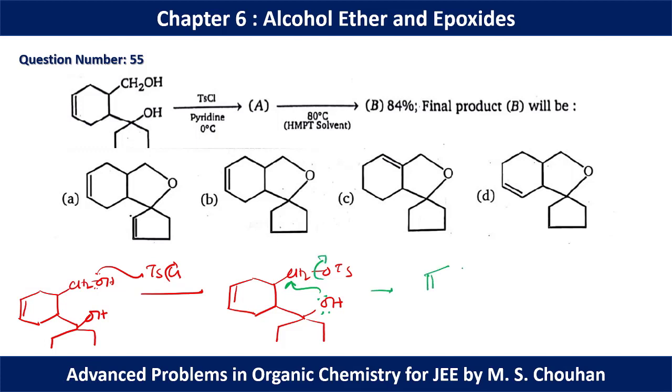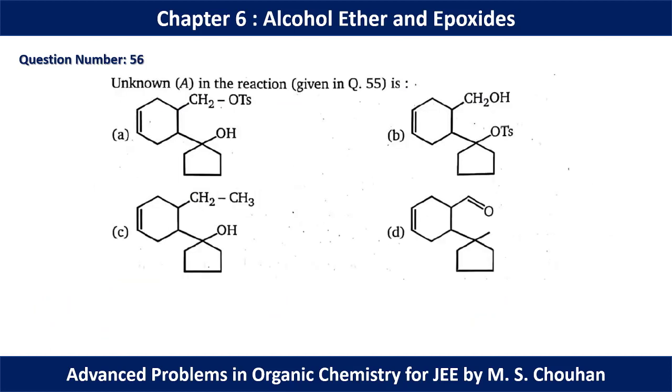So we will have an NGP kind of thing here, and this is going to be our final molecule. So for question number 55, option B should be the correct option because we have to find B. And for question number 56, option A should be the correct option because in this position the OH is less sterically hindered or more nucleophilic in nature.